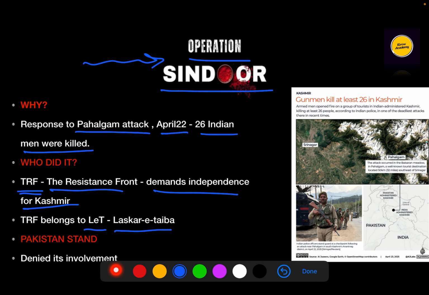As we know, Pakistan denies its involvement in the Pahalgam attack, and they are asking for a neutral investigation on behalf of the United Nations. But India, on the findings of its own research and investigations, told the world that this attack was done by Pakistan and its funded organizations. So this was done to avenge the Pahalgam attack.